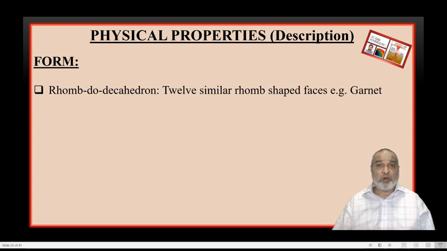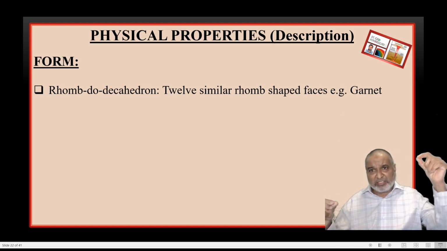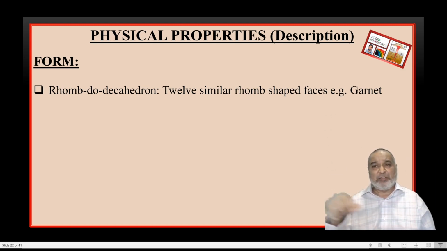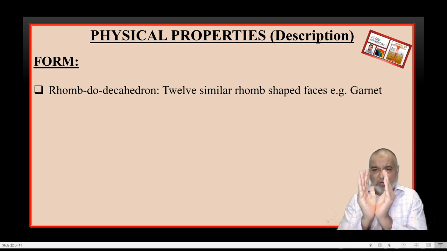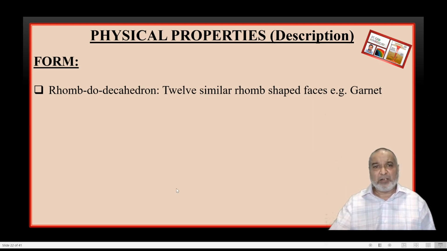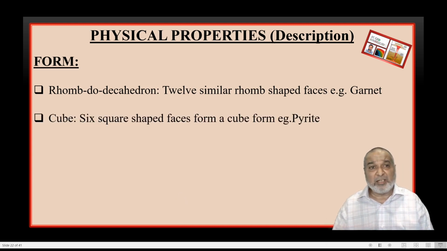12 similar rhombs. If you have a cube, and from the two ends you just pull it out, it is going to give you a rhomb shape. Say for example it's a cube, if you turn it out, that is going to give you the rhomb dodecahedron. Example for this particular form: rhomb dodecahedron.